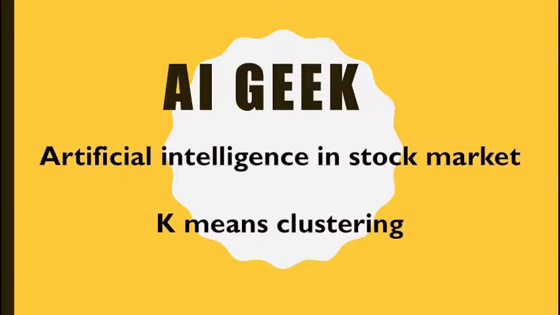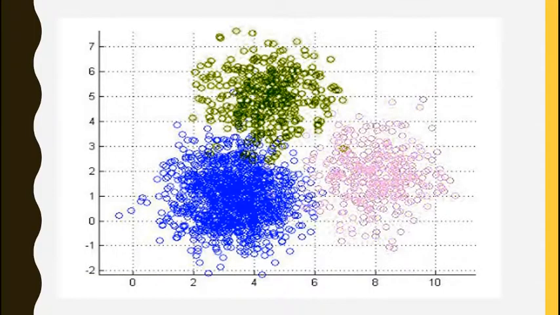So before we start, let's understand what exactly clustering is. Clustering is a part of unsupervised learning. I'm sure you must have seen my previous video on supervised and unsupervised learning, or you understand it well. In clustering, we split the data into small clusters, and each cluster will have similar type of data.